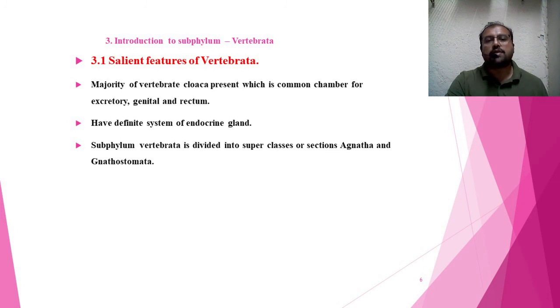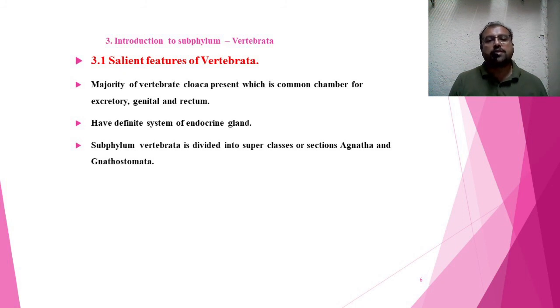Majority of vertebrates have the cloaca, which is a common chamber for the removal of nitrogenous waste, that is excretory, and discharge of gametes, that is genital, and the removal of undigested waste through the anus, that is rectum. So all these different kinds of ducts directly open into a common duct, that is called the cloaca. So the majority of vertebrate forms have the cloaca.